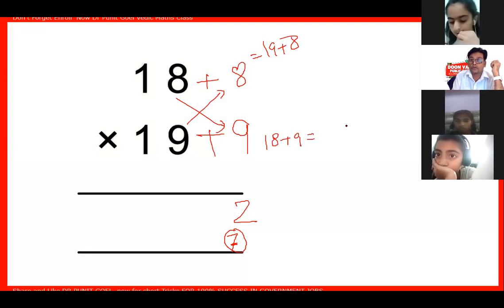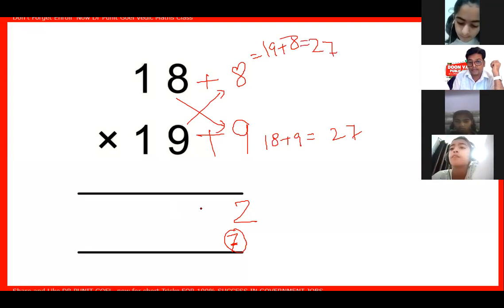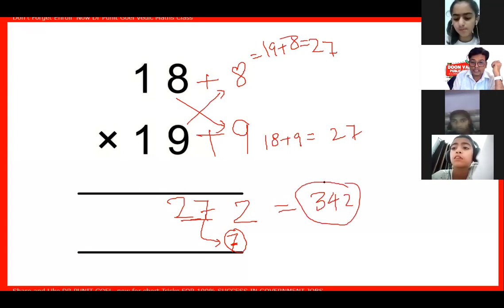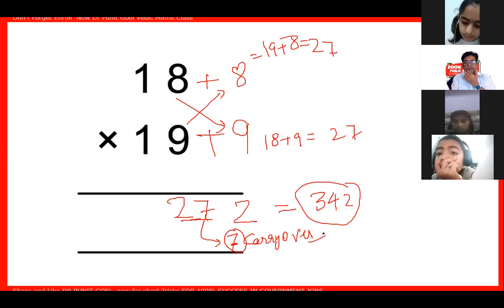Both ways gave me 27. So I will write 27. Now 27 will be added with 7, which gives me 342. Got this method? Got it?